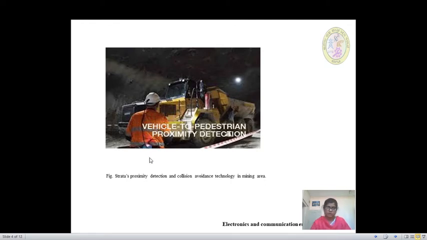So this figure shows the Strata's proximity detection and collision avoidance technology, which is used in the mining area. So it prevents the unintentional contact between the personnel and machinery, as well as collision between the machinery with the underground and surface mining. So this system helps to promote safer work practices by increasing safety awareness and modifying worker behavior.